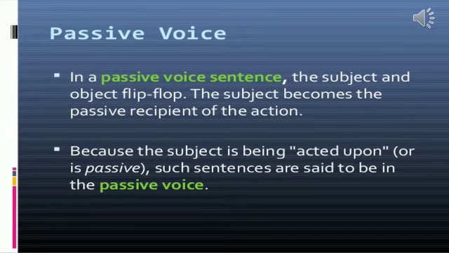And now let's see what passive voice is, what it denotes. In a passive voice sentence, the subject and object flip-flop, change their places. The subject becomes the passive recipient of the action.